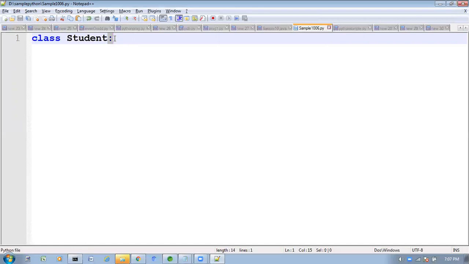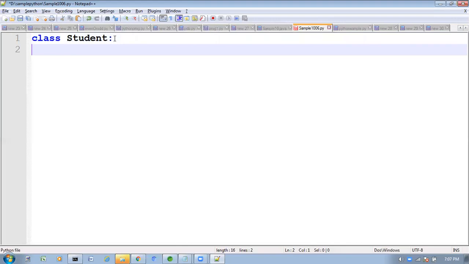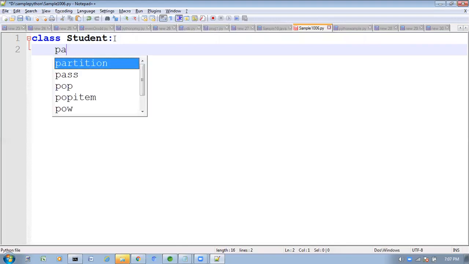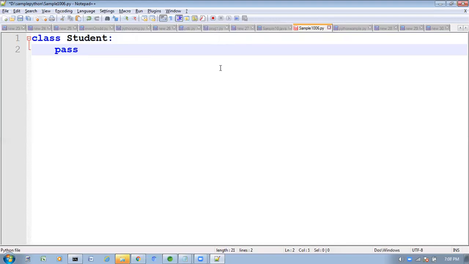Then why did you open it without writing any statements? In that case, what do we have to do? Here, I am just taking pass. Sorry, boss, I don't know what we have to write inside this. If you don't know what to fill inside that class, in that case we have to use pass.